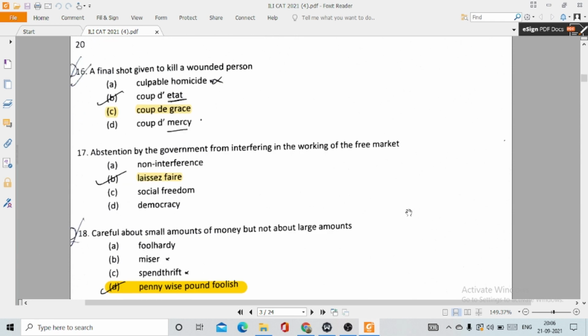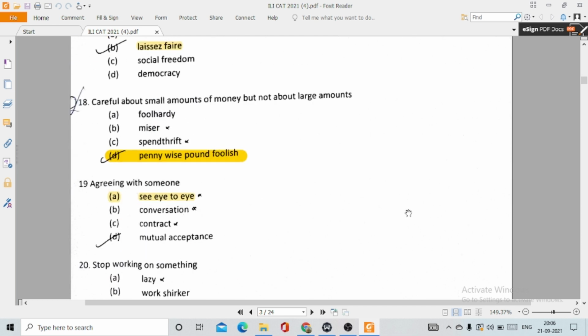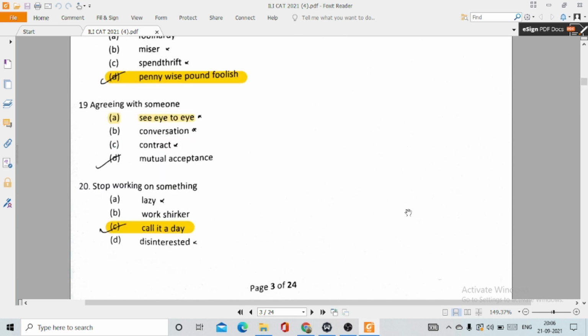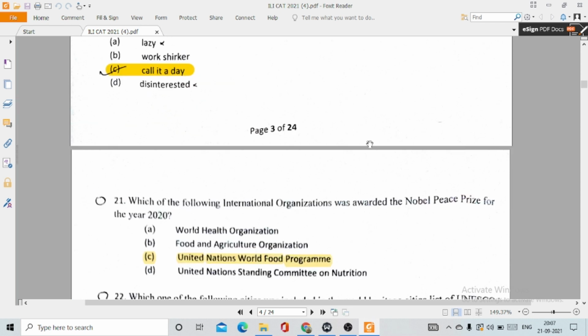Then question number 17, abstention by the government from interfering in the working of the free market. It means option C, laissez-faire. Question number 18, careful about small amounts of money but not about large amounts. So the correct phrase is option D, penny wise, pound foolish. 19, agreeing with someone, it means option A, see eye to eye. 20, stop working on something. It means option C, call it a day.